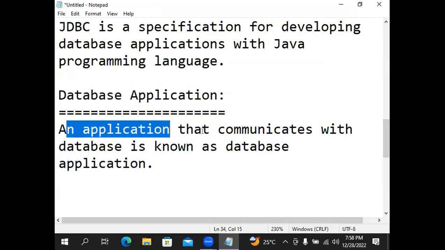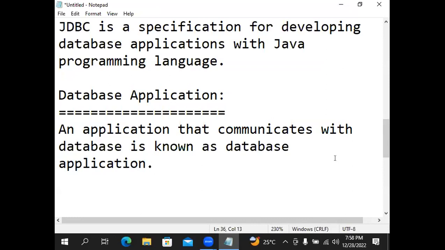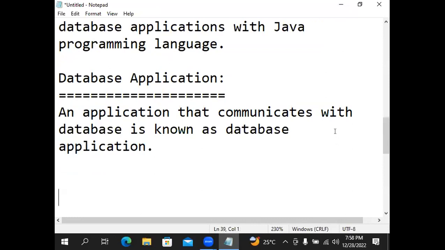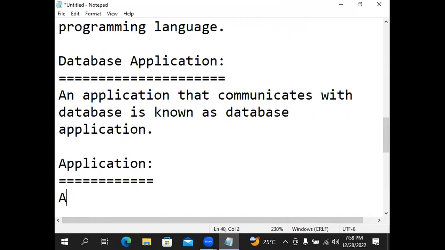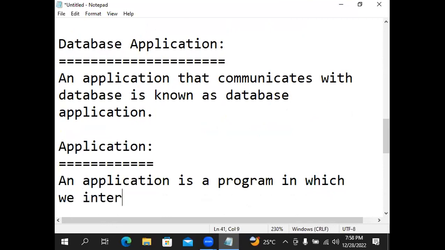An application that communicates with database is known as database application. If any application communicates with database, then that application is called database application. But again here, what is application? What is database required? Next, write it. Application. An application is a program in which we interact with